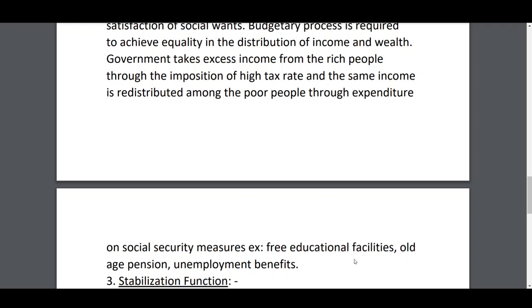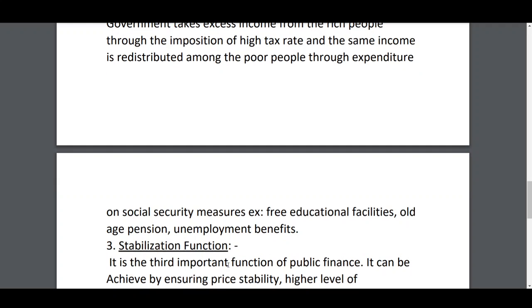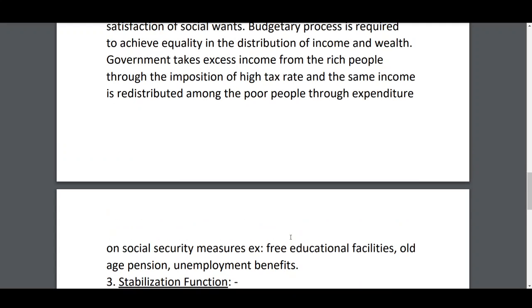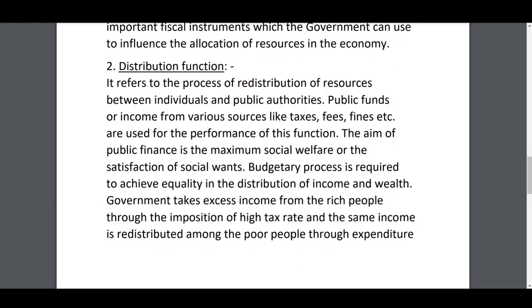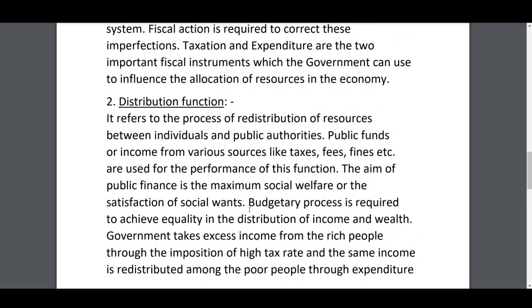Free educational facilities, old age pension, unemployment benefits, etc. So that is known as the distribution function. And why is the government redistributing resources between individuals? In order to maintain equality in the distribution of income and wealth. That is the aim of the government.